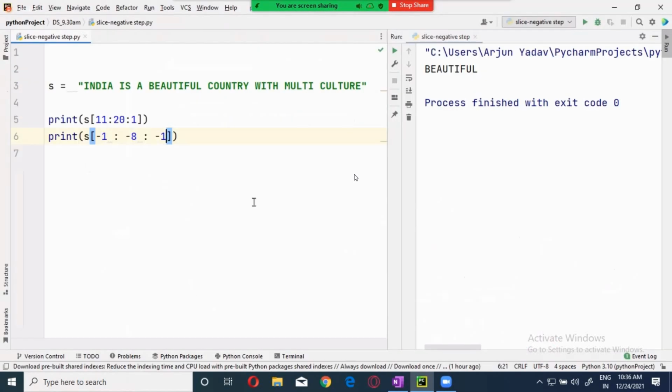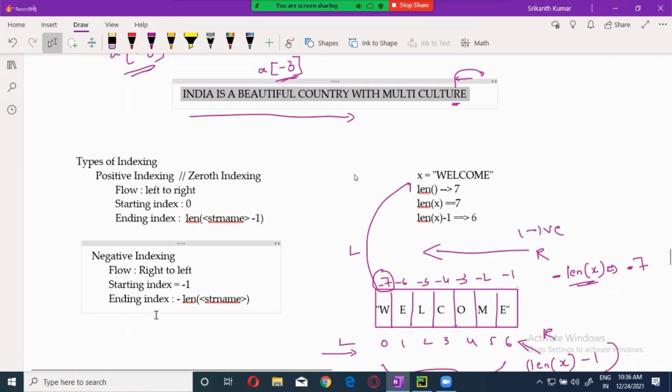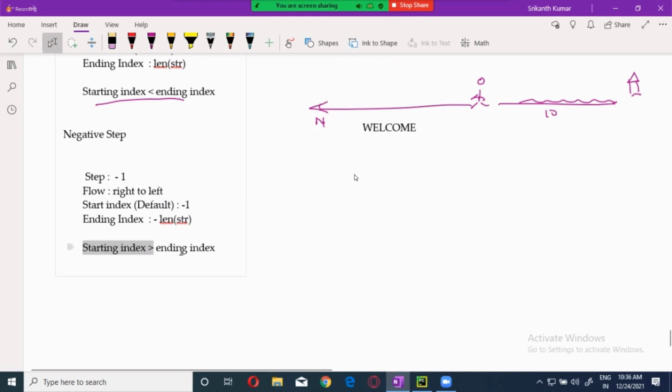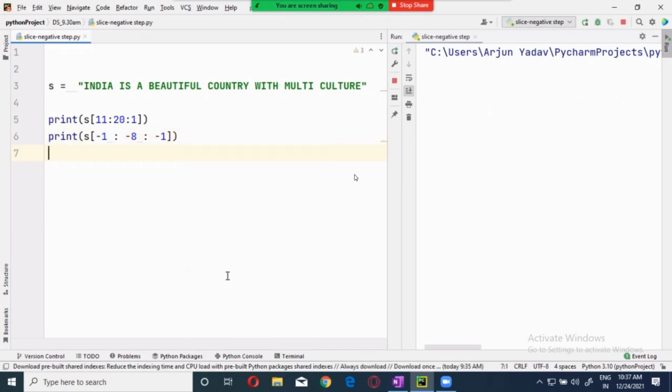Starting index is -1 if I am not giving it. If I gave it, that's okay. Now here, this part is very important. The starting index should be greater than the ending index. Is this so? Yes, -1 is greater than -8. Now let's see this. I have to get the word "culture". You will get it reversed. Culture, we got it in reverse order.